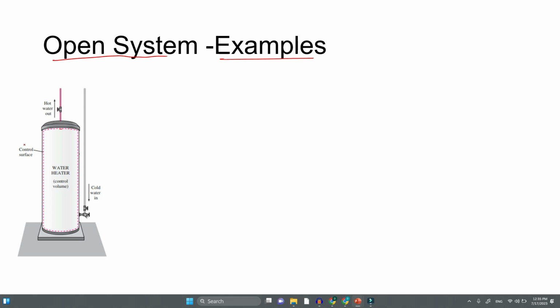So this is our control surface, or you can call this the control volume, through which water comes in and water goes out. This is an example of an open system.